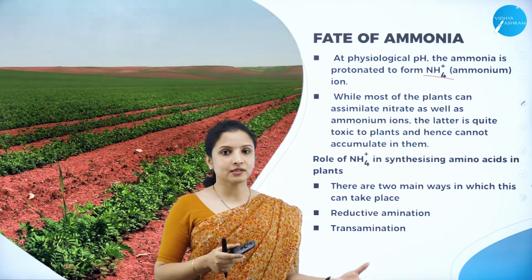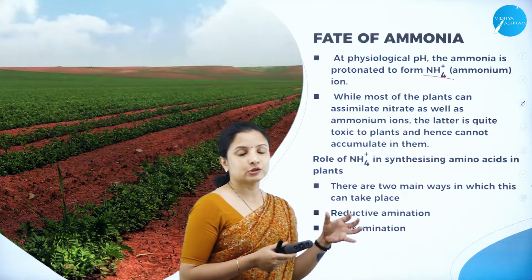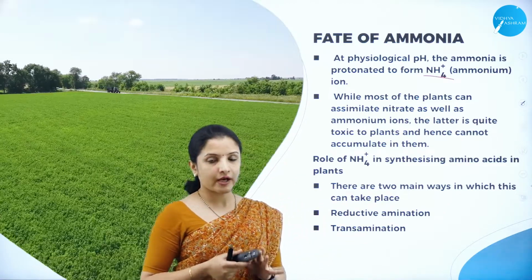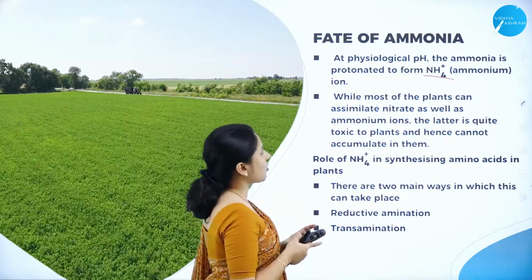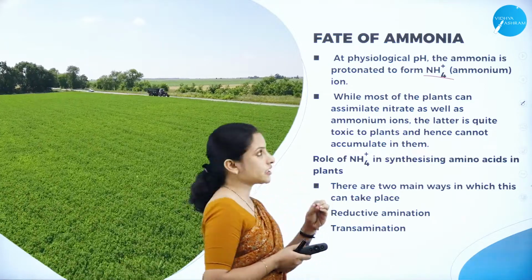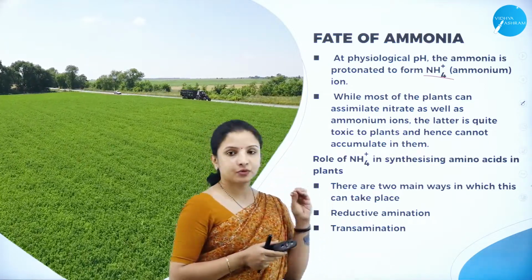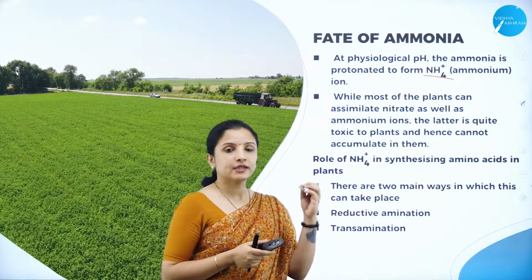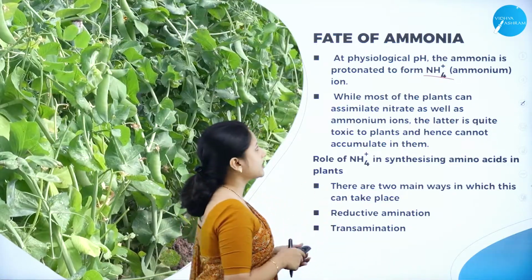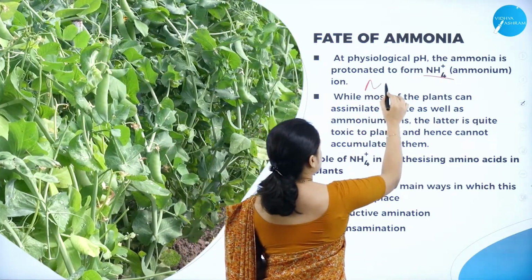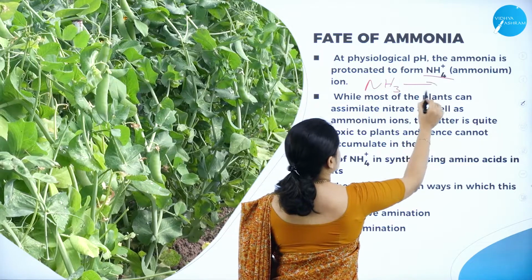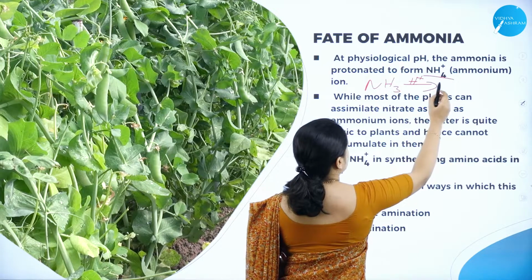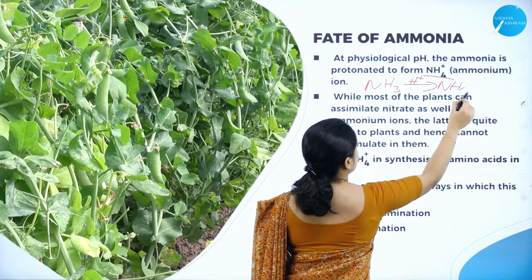Now the ammonia that is there in the soil has to be absorbed by the plants in the form of ions. Therefore in the soil at a particular pH, a proton gets added to ammonia. When NH3 gets protonated, it forms NH4+.